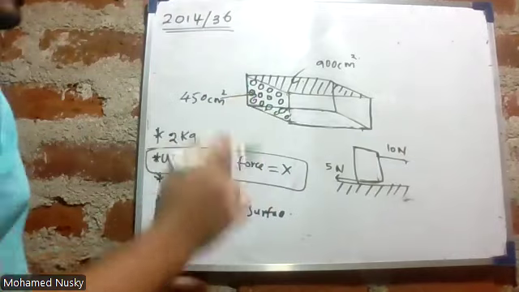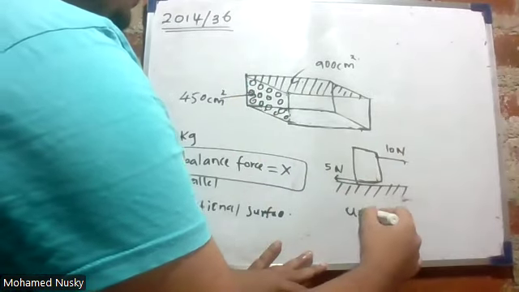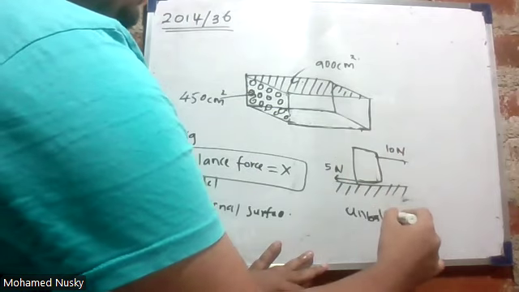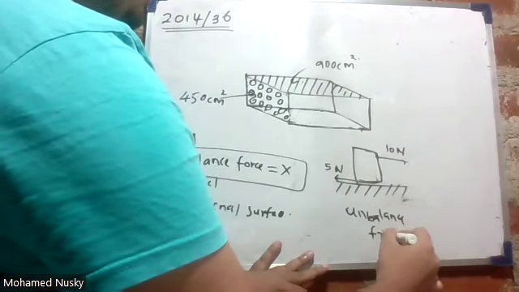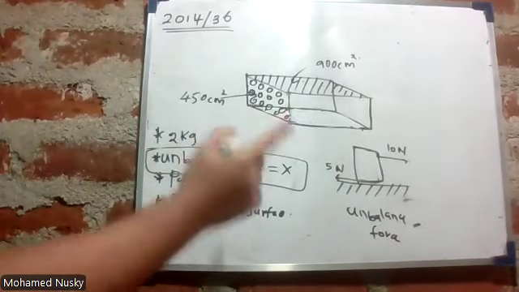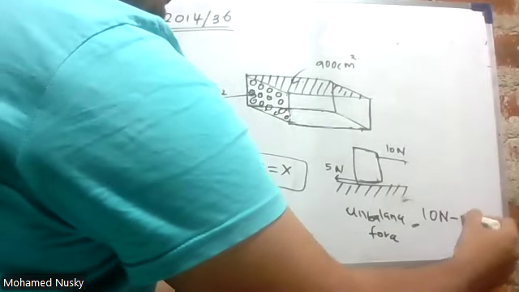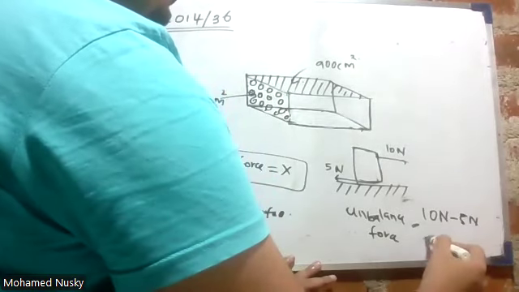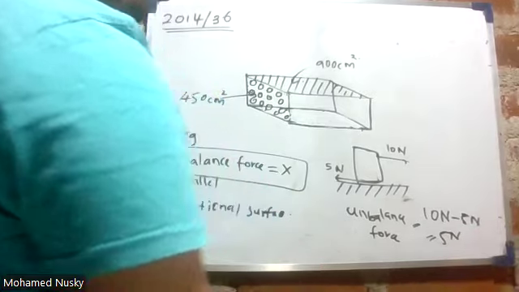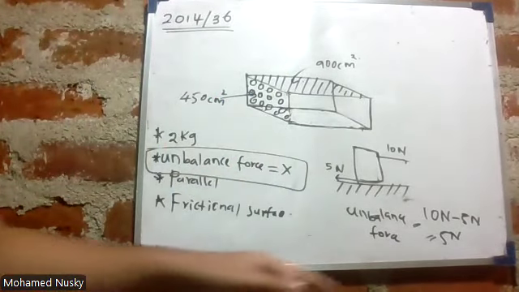So what's the resultant force, I mean the unbalanced force? Unbalanced force acting is 10 Newton minus 5 Newton, that is equal to 5 Newton. So the unbalanced force acting on this is 5 Newton, right?